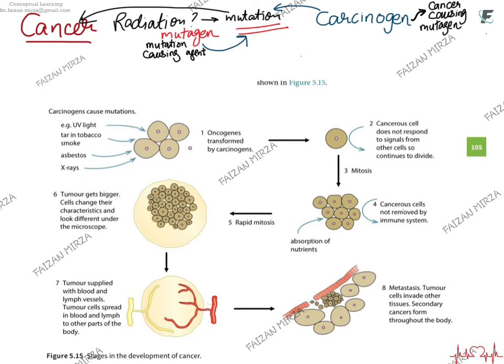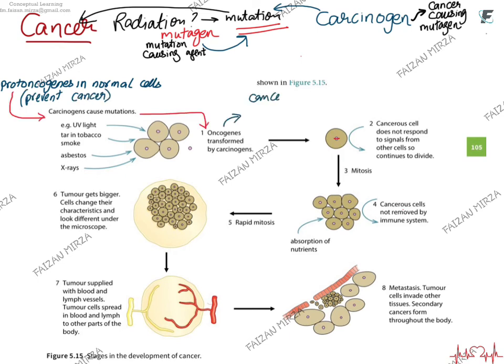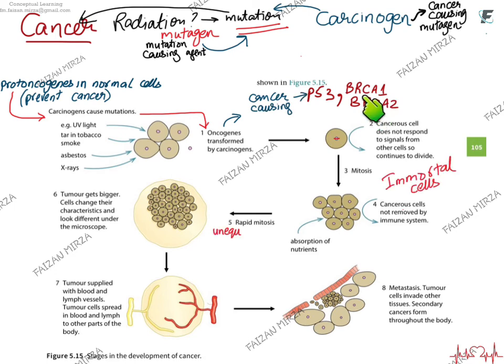They can transform oncogenes. Now, to understand the concept of oncogenes, we need to understand what proto-oncogenes are. Proto-oncogenes are normally present in the cell, and they prevent the cells from cancer. For example, P53, BRCA1, BRCA2. These are the ones which are susceptible to become mutated. And if they become mutated, we say oncogenes have become transformed. When they become transformed, that means that they cannot protect the cell from tumors anymore.